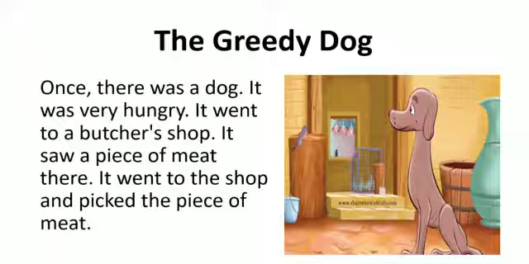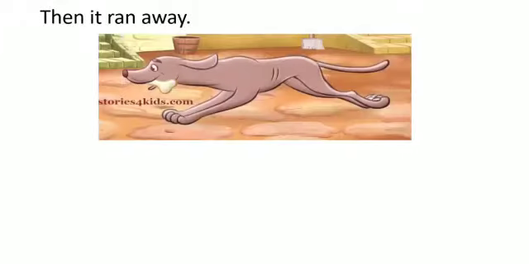It went to the shop and picked the piece of meat. As the dog was hungry, what did he do? He went to the shop and picked the piece of meat. Then it ran away. Then the dog ran away because the dog wanted to eat that piece of meat alone somewhere.